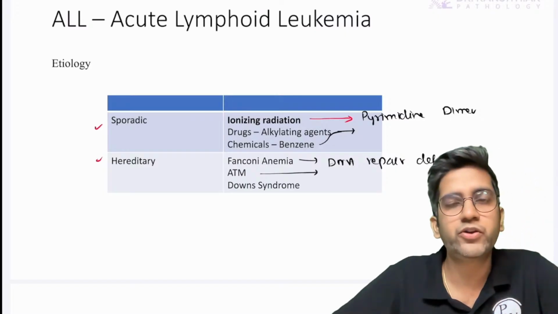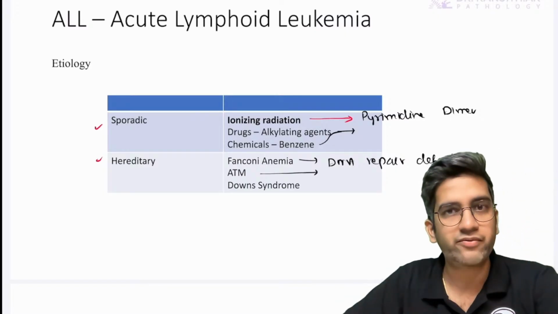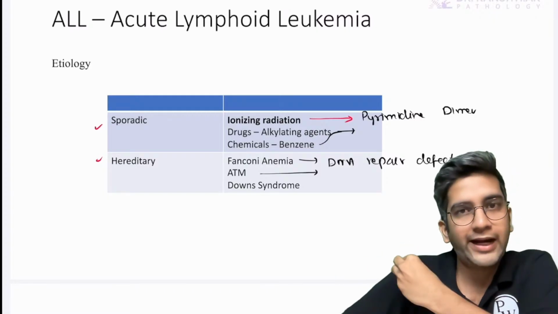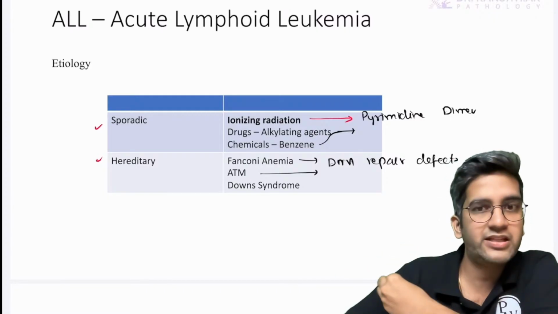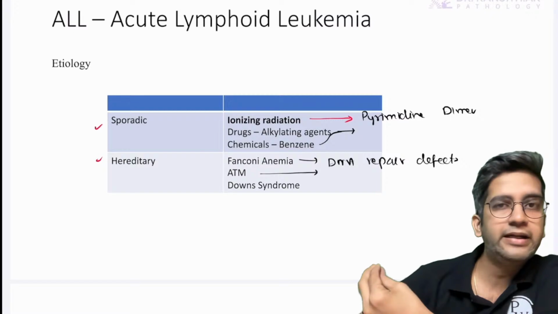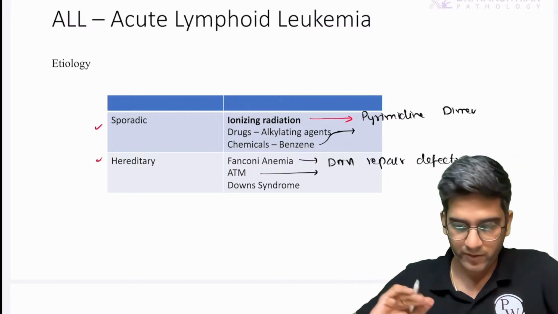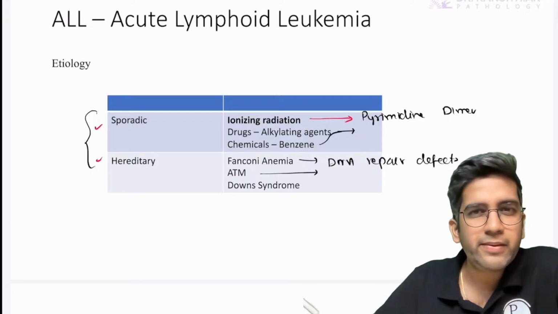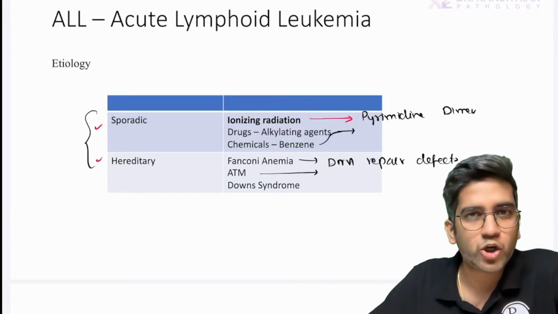Bloom syndrome, whatever you can write. There are more DNA repair defects happening, and since the stem cell or the bone marrow is a highly proliferating cell, I do need DNA repairs to happen. If there's a DNA repair defect, obviously it will predispose us to mutations, right? That's all. So this same etiology you can write for AML also. Maybe a little bit of additional two findings. We'll talk about it when you come to AML.